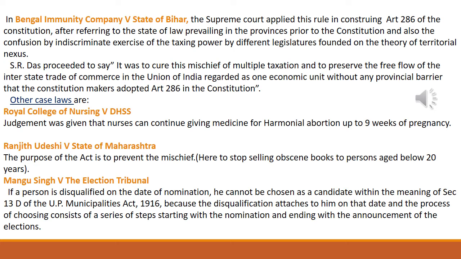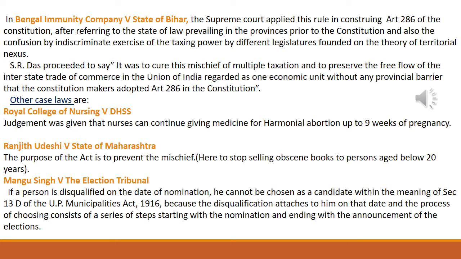So what is Article 286, by the way? In the Constitution of India, there are restrictions as to imposition of the tax on the sale or purchase of goods. No law of the state shall impose or authorize the imposition of a tax on the sale or purchase of goods where such sale or purchase takes place. So this Bengal Immunity Company was already paying tax to the government. This state legislature, the Bihar state, came with a law that you have to pay another tax called state tax. So this multiple taxation is